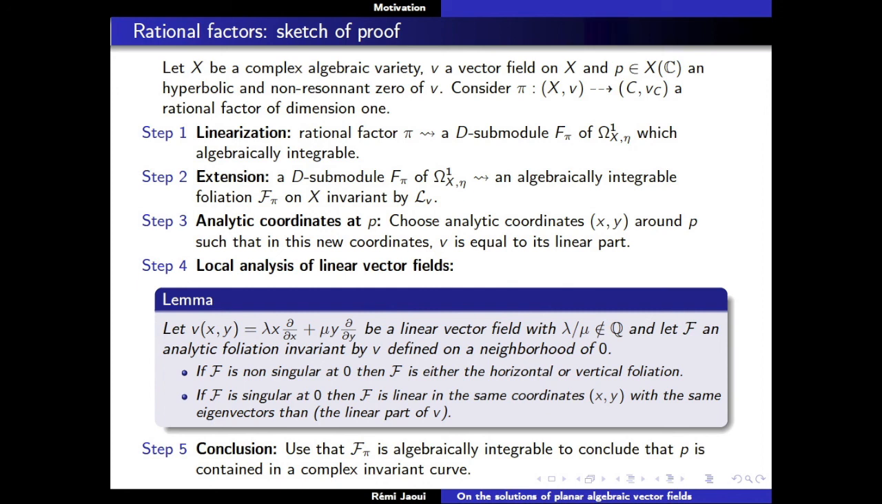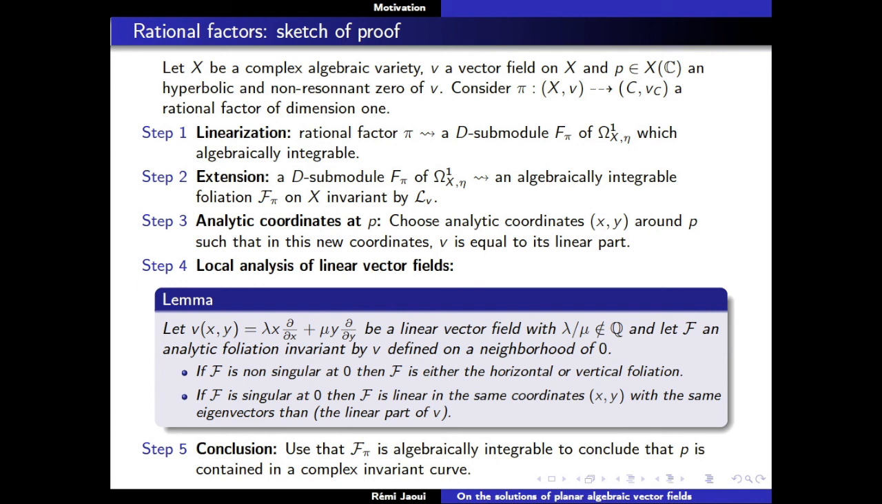The second thing is what happens if F is singular at 0. If F is singular at 0, then in fact, F can be defined by a one form which is linear in the same linearizing coordinates that you had for your vector field. Okay, if you have a linear vector field, the only foliations that are invariant by it are the foliations that are linear in the same coordinates and with the same eigenvectors. Okay, so this is a complete analytic description of how the foliations look.